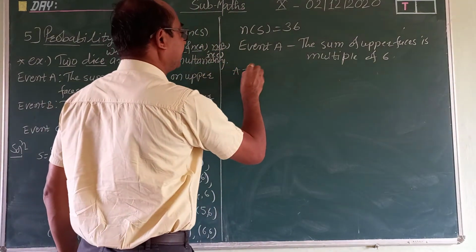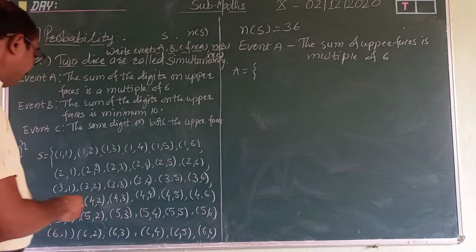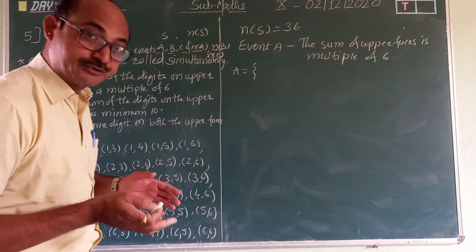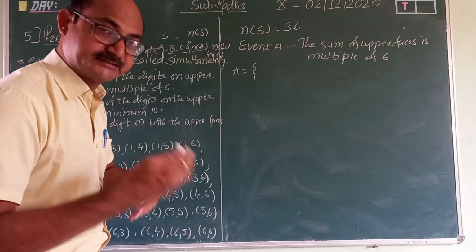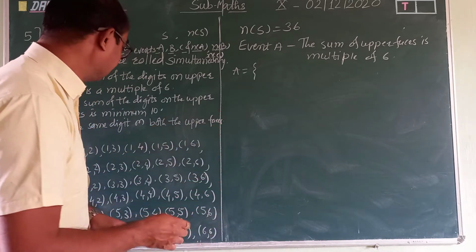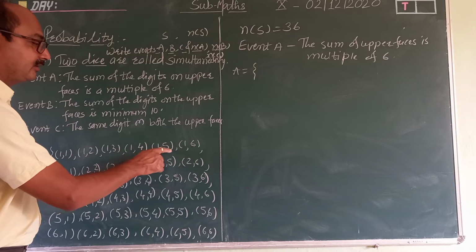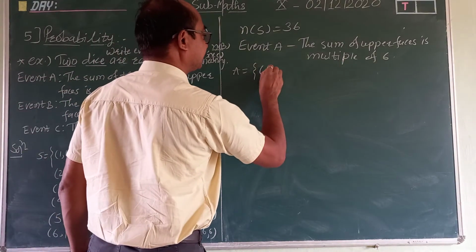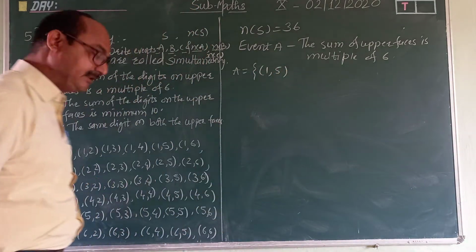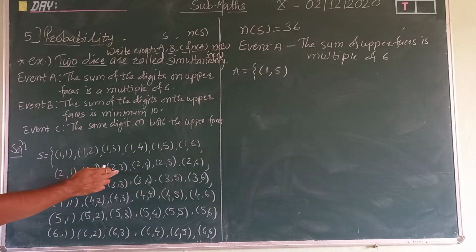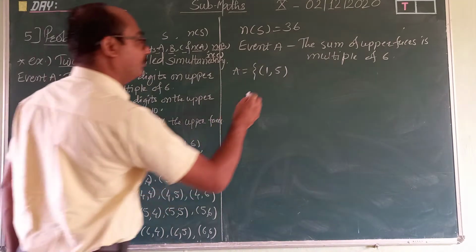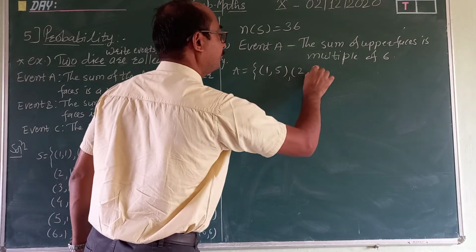So for event A you have to write the sample points. We know the sum should first be 6, because 6 is a multiple of 6. So first we find whose sum is 6. In the first row, 1 plus 5 comes 6. Then in the second row, 2, 4.